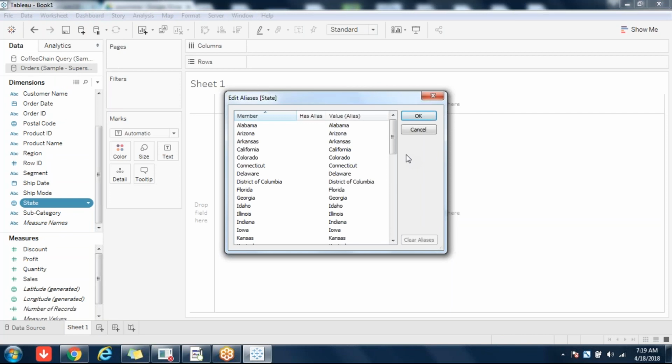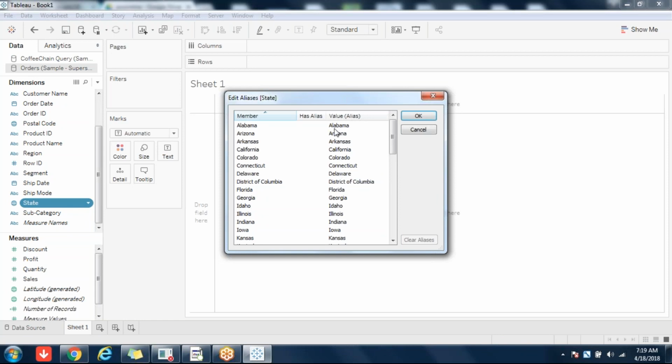Here you see the aliases. You can see different state names here. You should observe the data, because joining or blending both will happen based on data. If you want to understand how it works in the background, you have to understand how the data is. So you see the states starting with Alabama, Arizona, Arkansas, and California also. With C, 3 states are there.